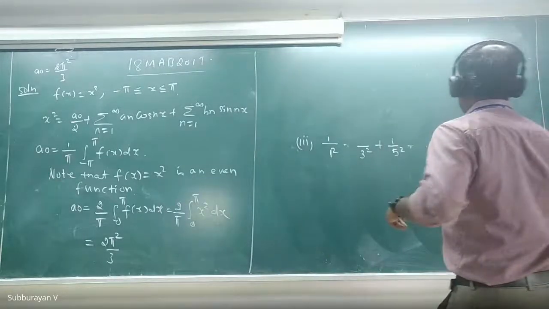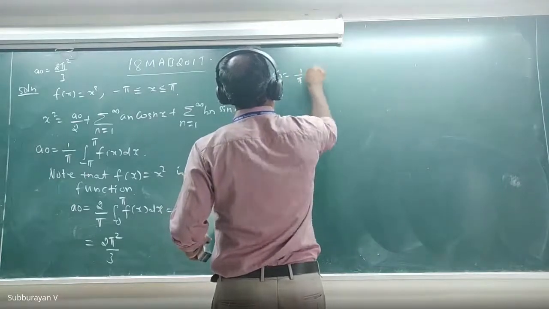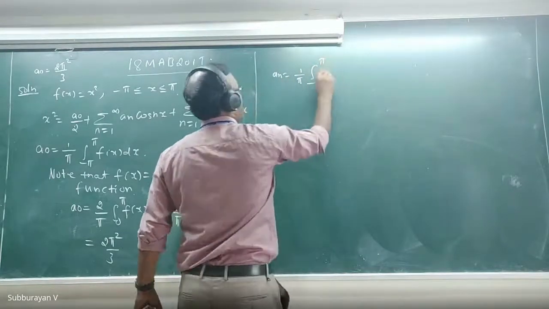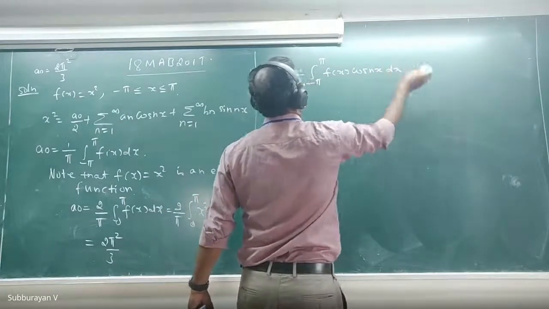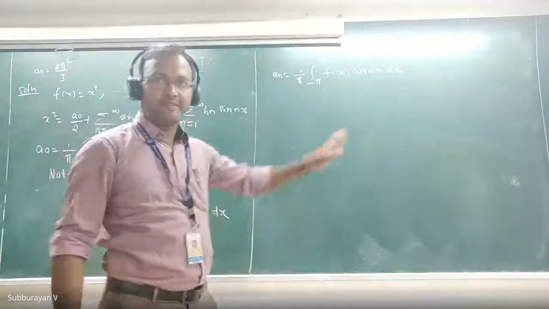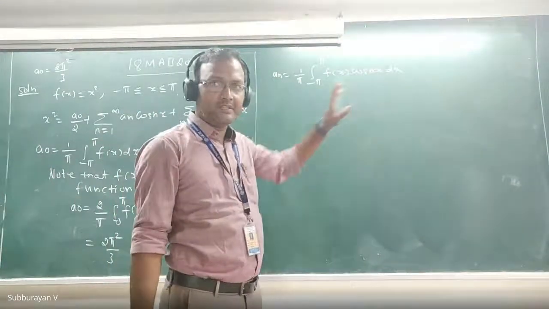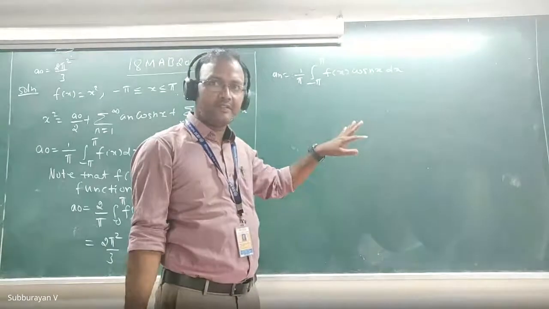Now come to an. What is our an? An equal to 1 by pi integral minus pi to plus pi f of x into cos nx dx. But f of x is an even function and cos nx is an even function. Therefore, even into even function is an even function.